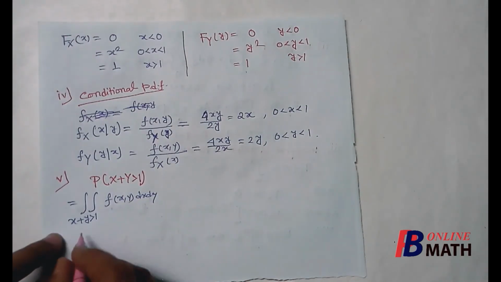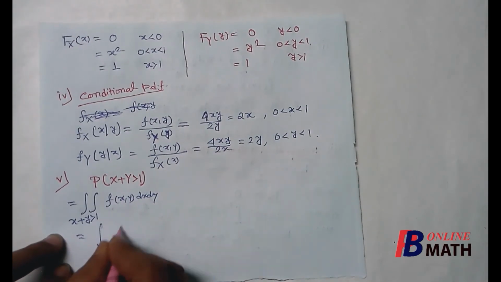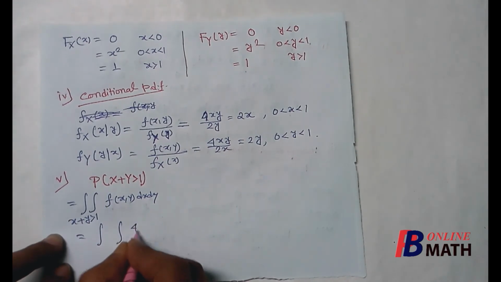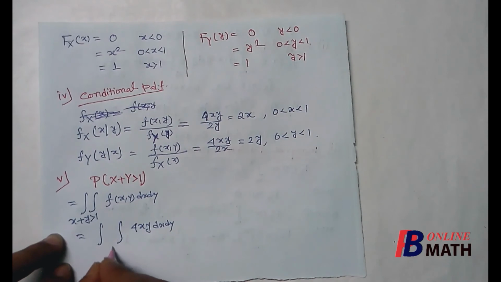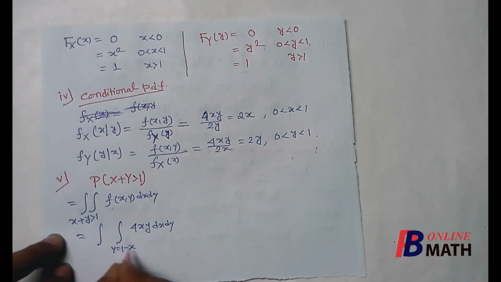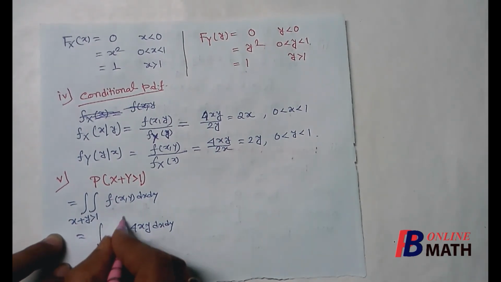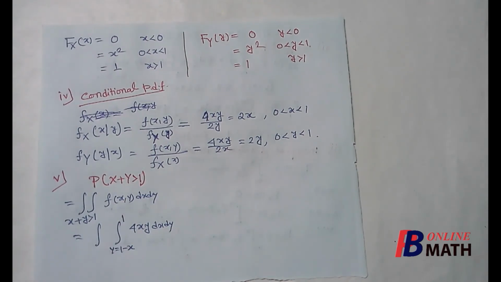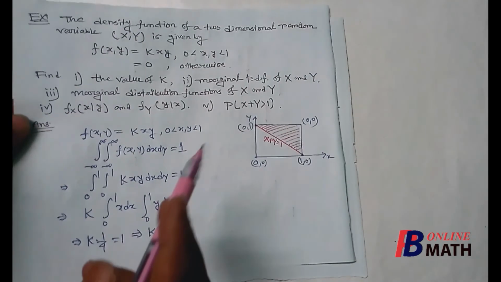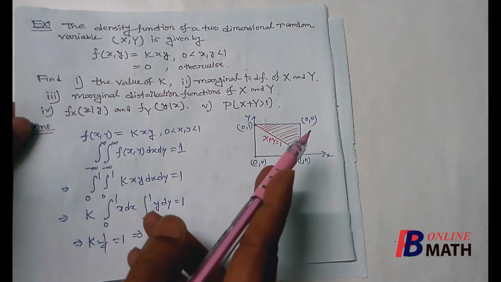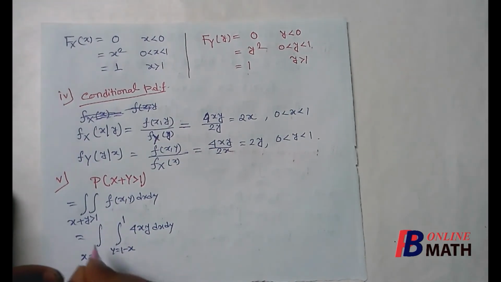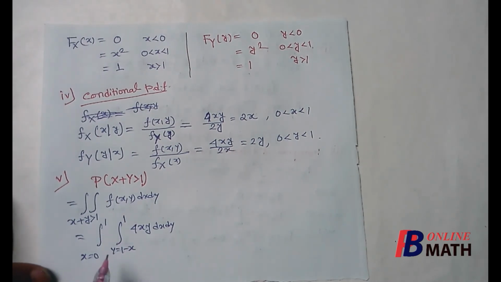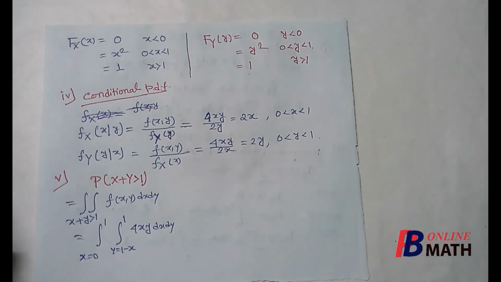So we write this as the integration of f(x,y), you know that f(x,y) equals 4xy dx dy. The lower limit of y is 1 minus x and the upper limit of y is 1, and x varies from 0 to 1. So we just need to integrate this one.